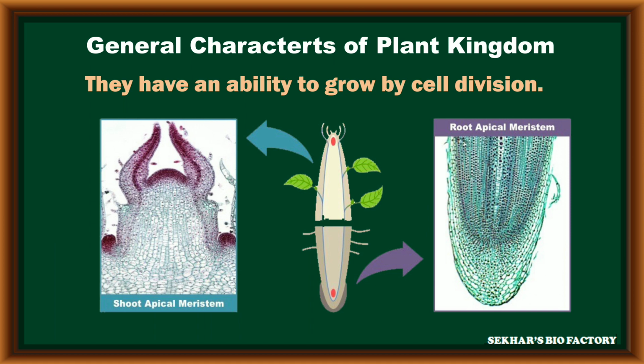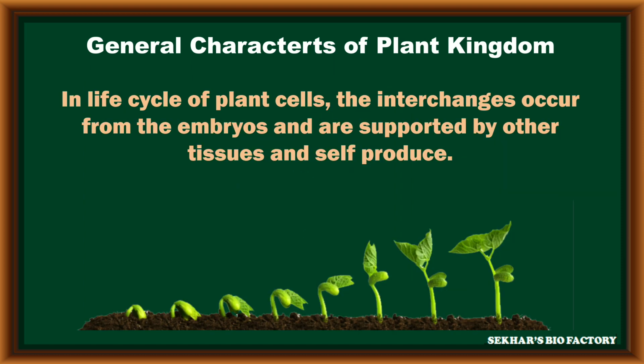The plants have an ability to grow continuously with the help of meristematic tissue present at the tip of the root and at the tip of the stem by cell division. In the life cycle of plants, the changes occur from the embryo and these are supported by other tissues.